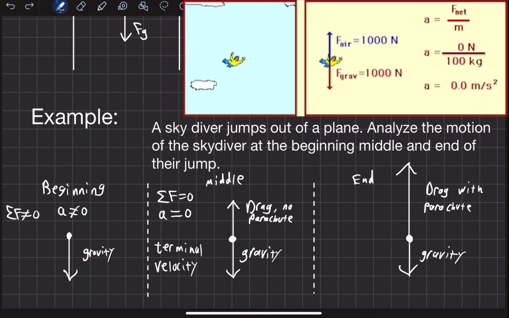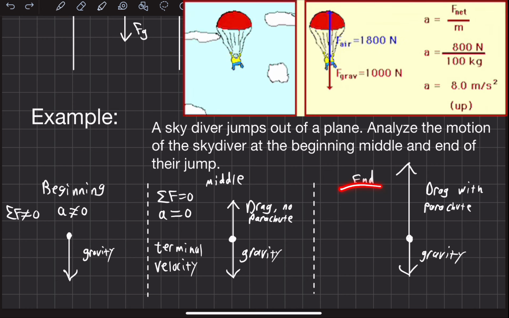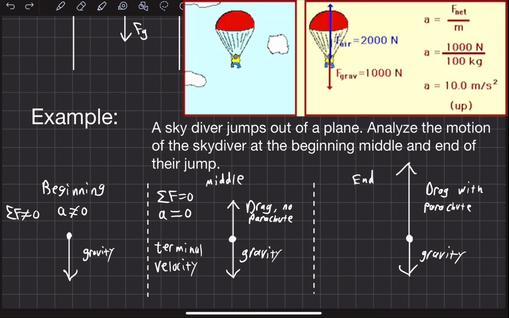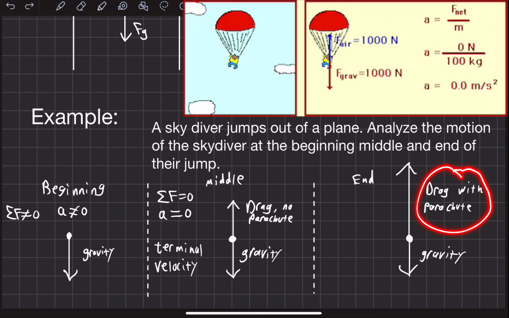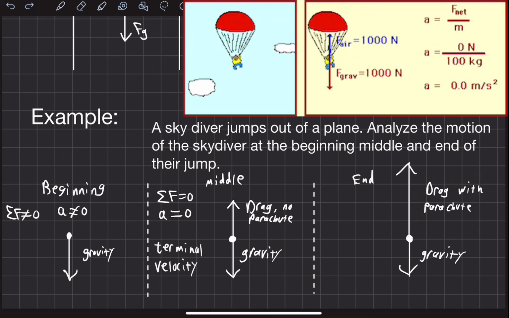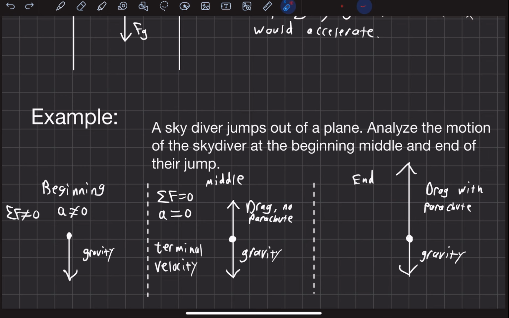Then let's take a look at a later portion, maybe not the very end, because the very end is them landing on the ground safely. But we're going to take a look at a later portion where they've just opened up their parachute. We know that when they open up their parachute, they're going to suddenly stop going as fast. They're going to suddenly have an acceleration. So there must be an acceleration. Acceleration is not 0.